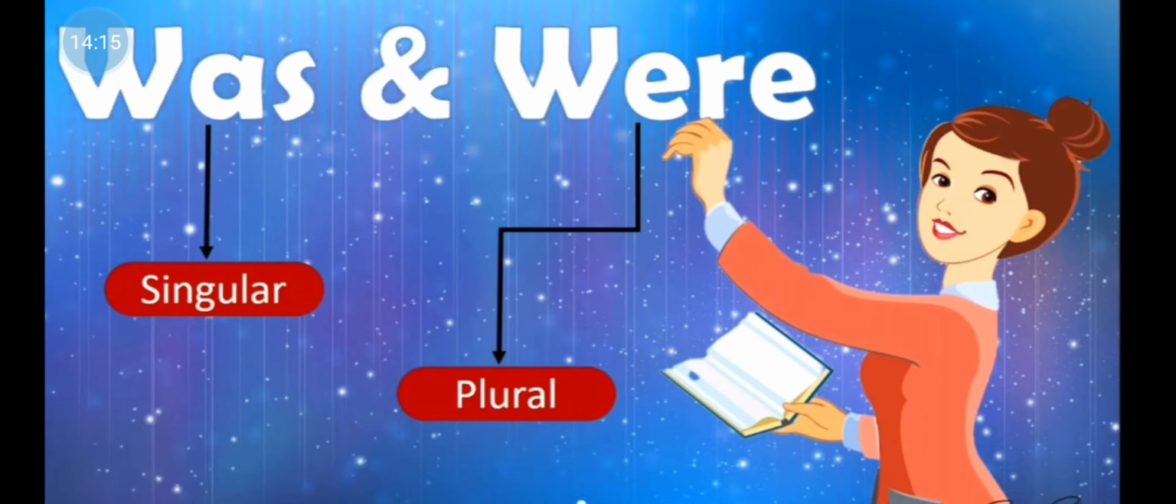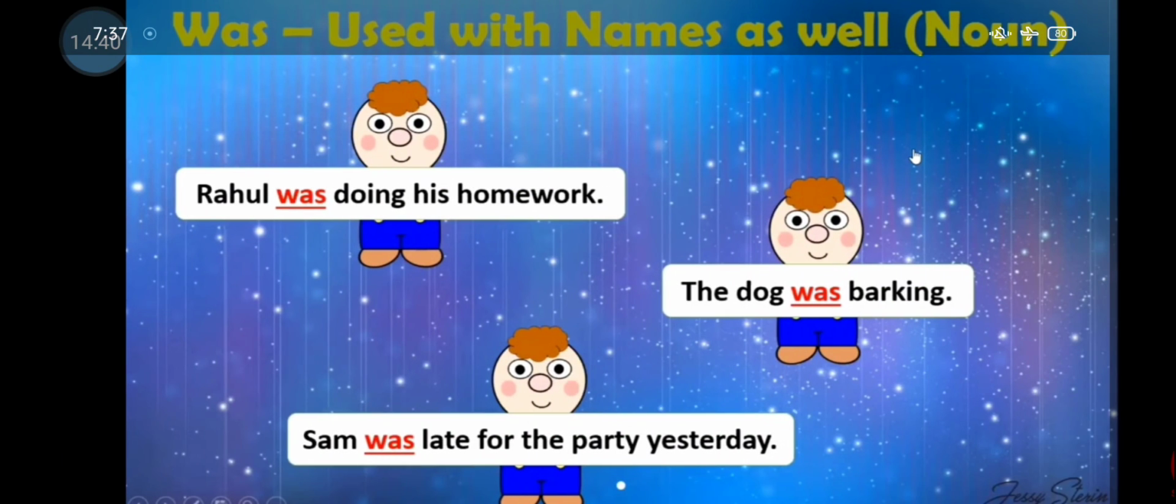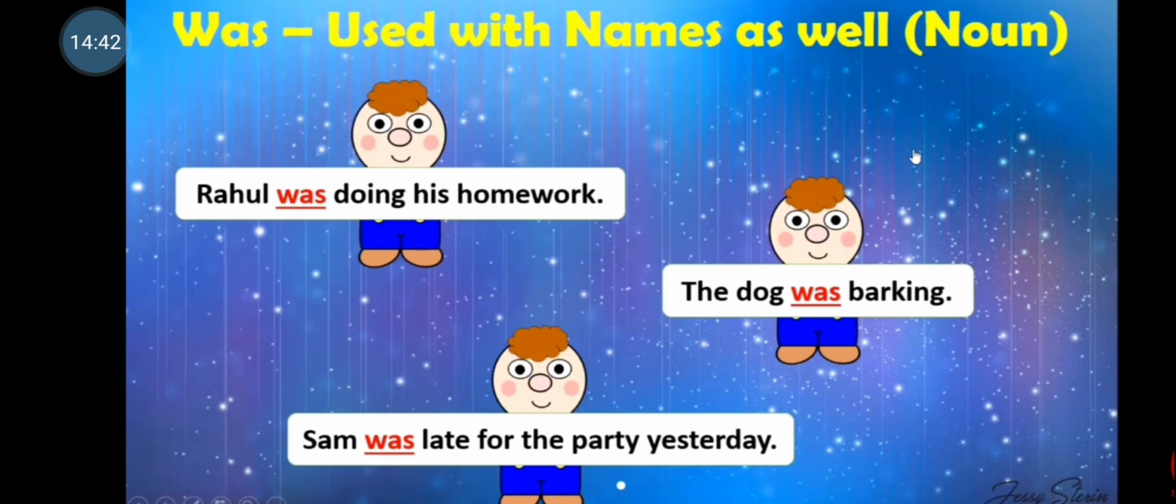We use the verb was with a singular noun or pronoun and were with a plural noun or pronoun. For example, he was going to the market. She was eating chocolate. It was a rainy day. I was reading a book. Rahul was doing his homework. The dog was barking. Sam was late for the party yesterday. Here we were talking about singular nouns.